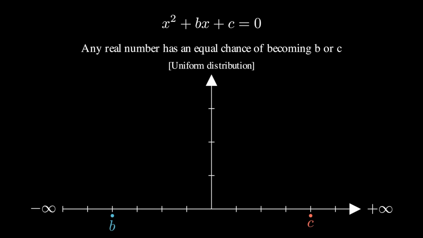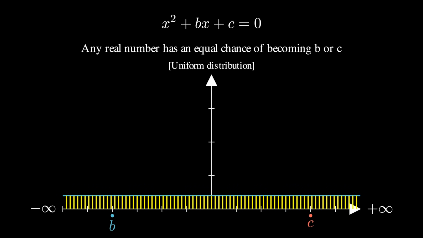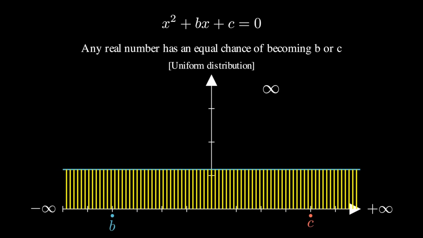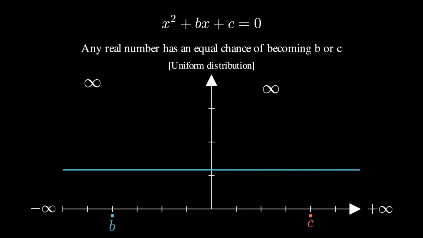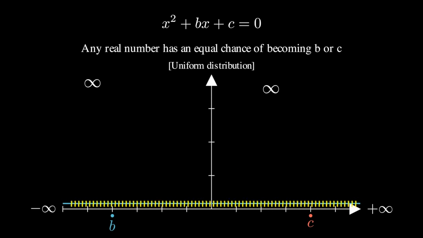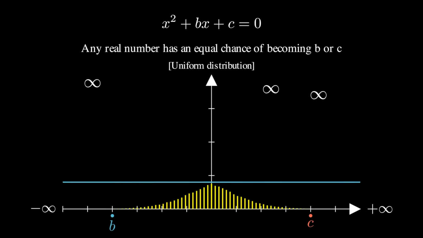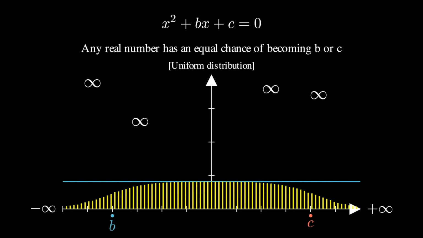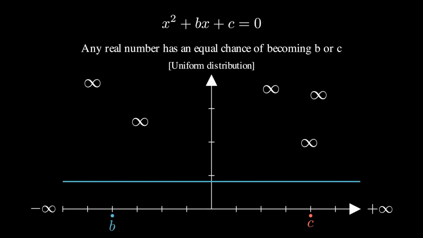But if this chance is non-zero, the total probability becomes an infinite sum of constant positive values, which becomes unbounded. At this point, you may say that the question is incorrect and does not have a solution, and you won't be wrong. But it will also be a total buzzkill.